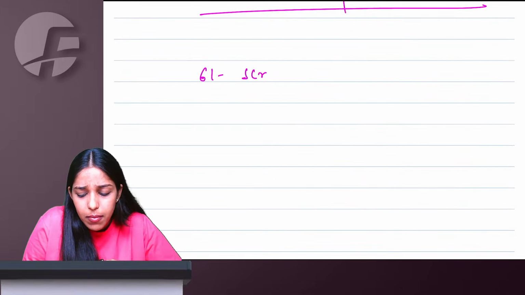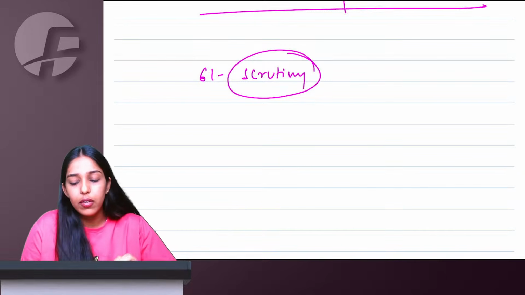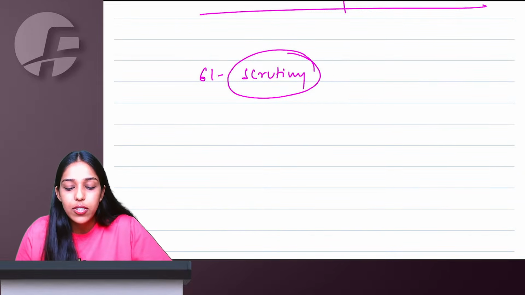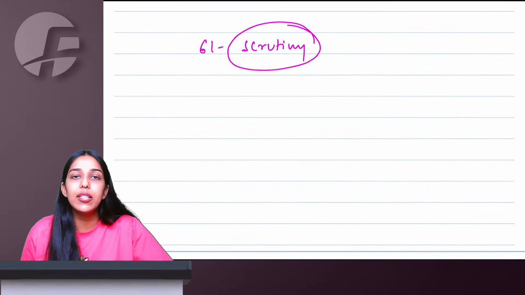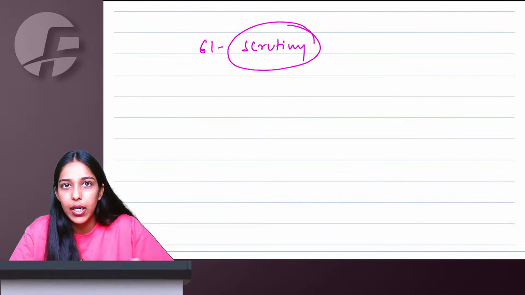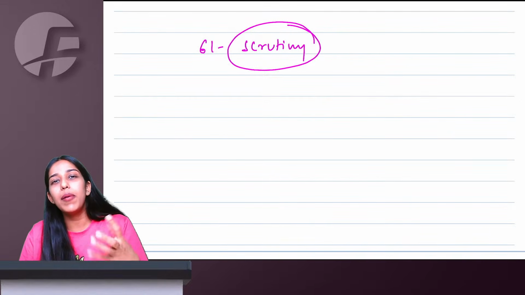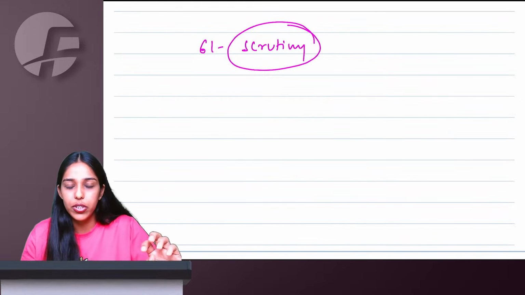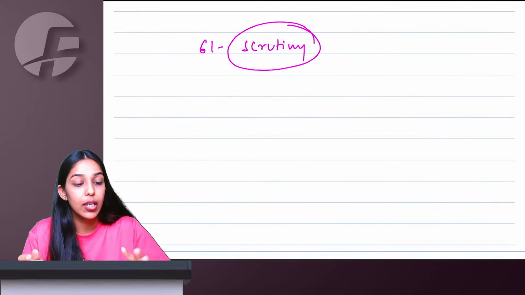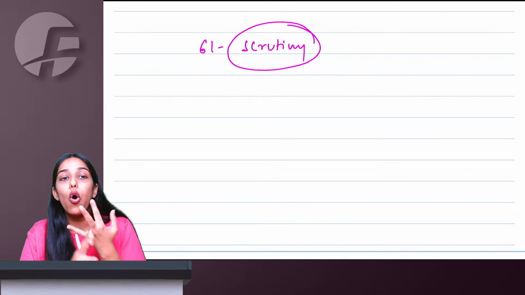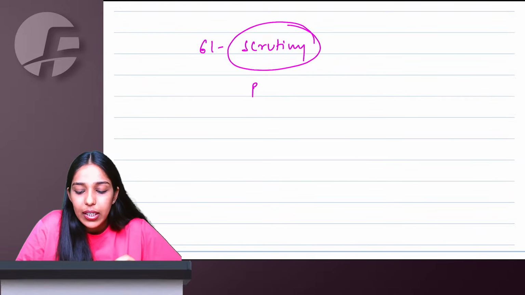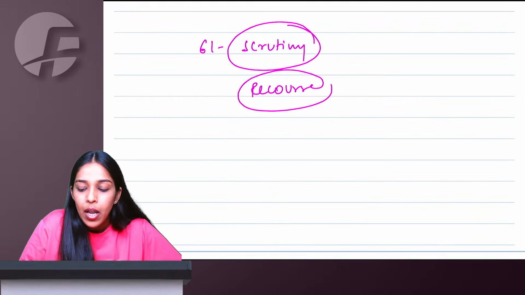Section 61 talks about scrutiny. While you have furnished your return, the department may scrutinize your return. While scrutinizing, if they find anything, they can issue you a notice and ask for replies. You will reply to them within 30 days, and if your reply is satisfactory, they will drop the proceeding. If you accepted your mistake and paid tax, interest and penalty, they will drop the proceeding. If your reply is not satisfactory, or you are accepting but not taking any action, then the officer can take recourse to anything.